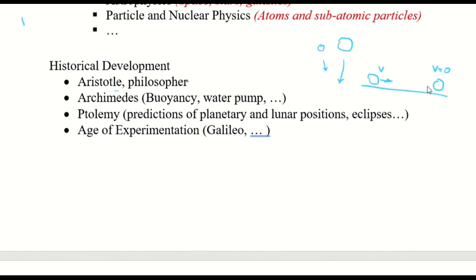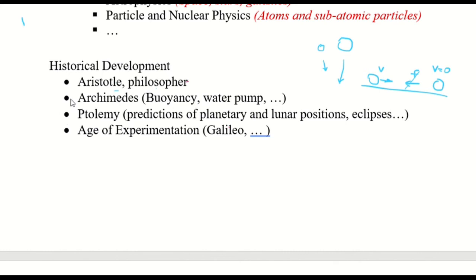But we now know that it slows down only because there is a force of friction that slows it down. So if there were no friction, there would be nothing to slow it down, and it would keep on going. For example, the Earth has been spinning around its axis and going around the Sun for billions and billions of years, and apparently, no slowing down is taking place. So they did make some rules and they did work for a while, but we find that experiments are essential.